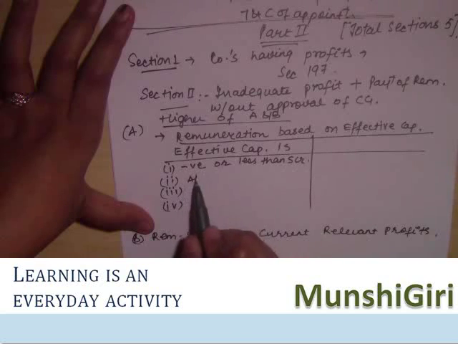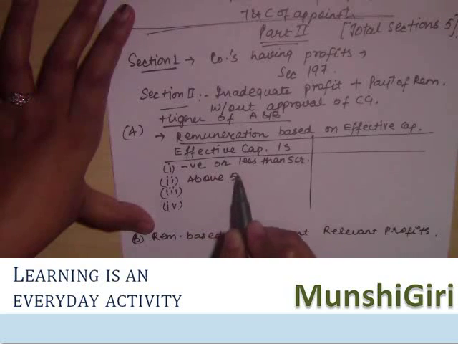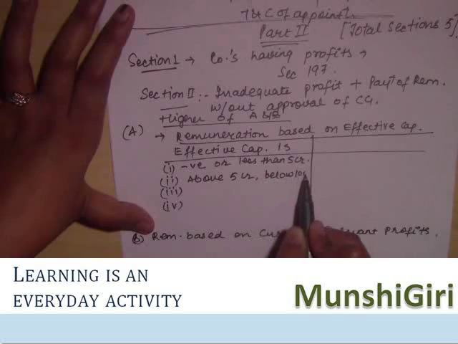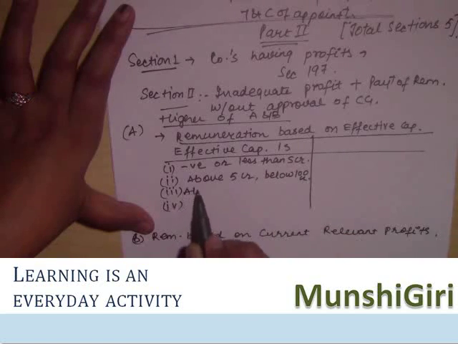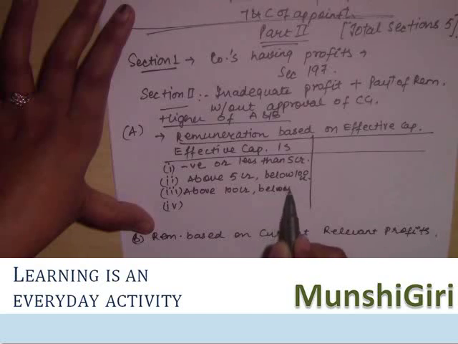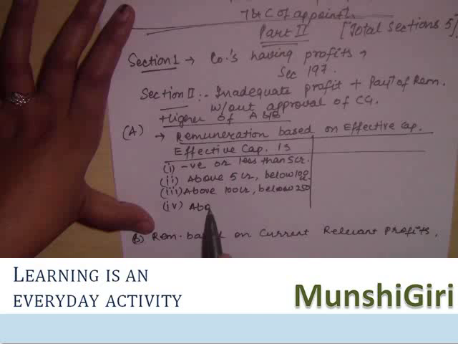Second is above 5 crore but below 100 crore. Above 100 crore but below 250 crores. And this is above 250 crores, 250 crores or above.